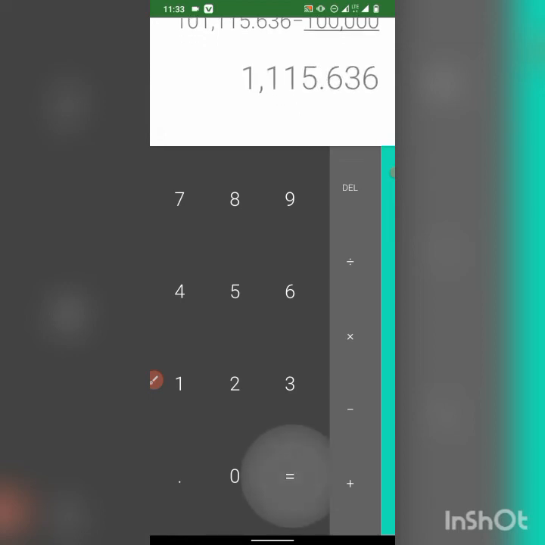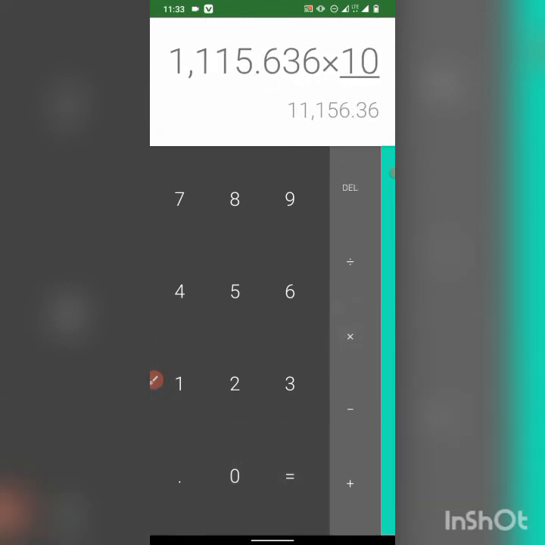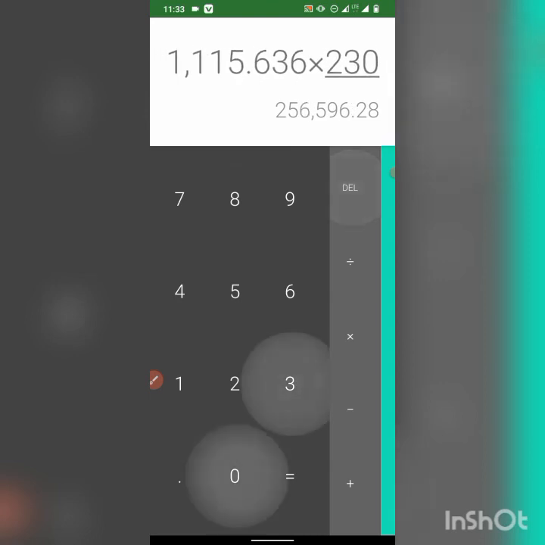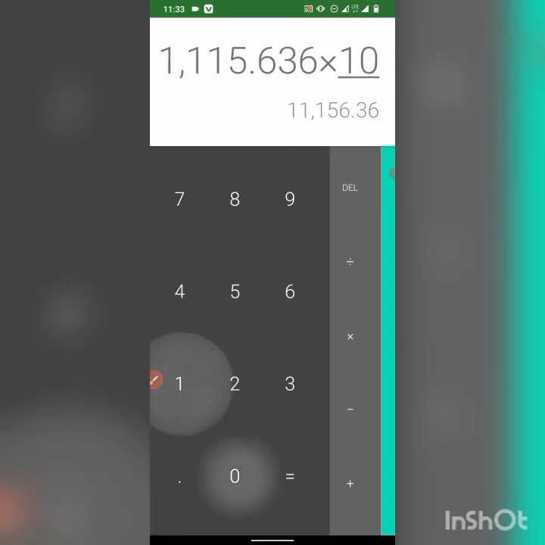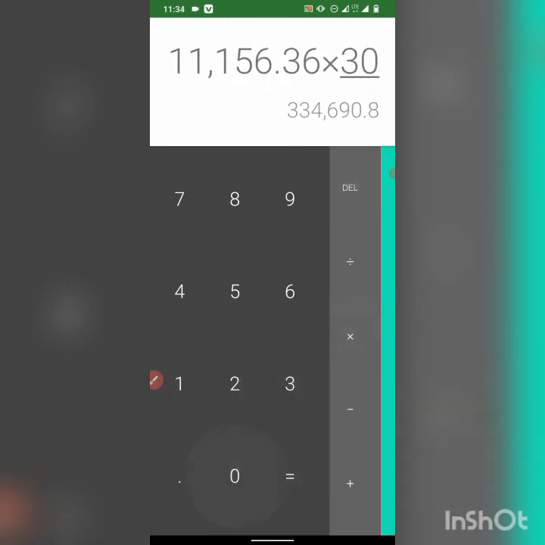All right. So say you're able to do this at least 10 times, you have 11,156 naira for that day. Just in the space of 1 or 2 hours, you're done with this whole transaction, and you have your 11,156. I'm just using the barest minimum. You can do 20 times, you can do 30 times. Just do what can work for you. But let's assume we're calculating with 10 times, and you're able to do this every blessed day of the month. That's over 334,000 naira. Just sending money from one place to another and profit for you. So it's really that simple.